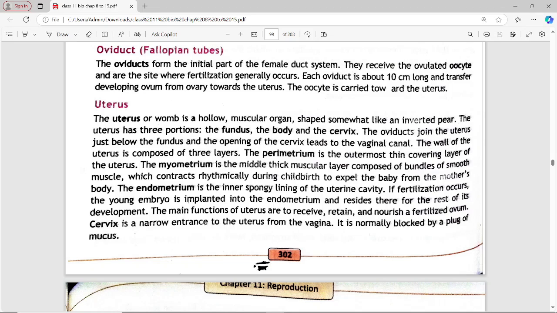The oviducts form the initial part of the female duct system. They receive the ovulated oocyte and are the site where fertilization generally occurs. Each oviduct is about 10 cm long and transports the developing ovum from the ovary towards the uterus. The oocyte is carried toward the uterus. Next, we have the uterus.